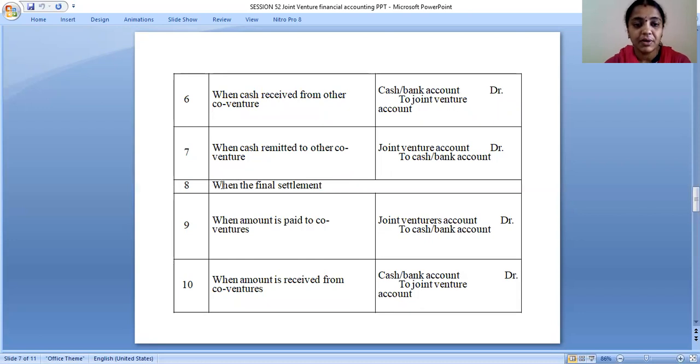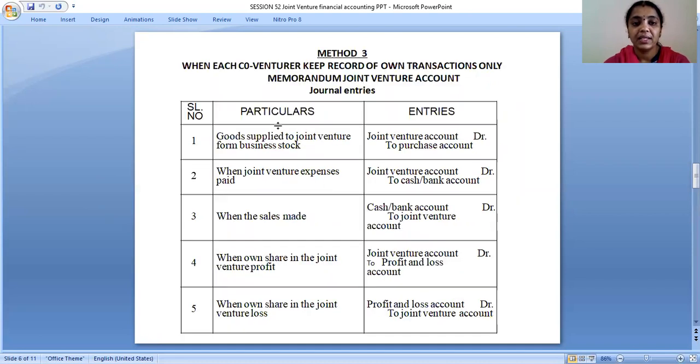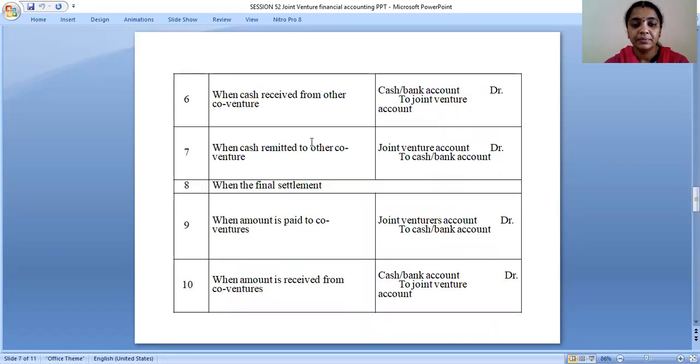And next it is for final settlement. When the final settlement is made, when the amount is paid to co-ventures, joint venture account debit to cash or bank account. When the amount is received from co-ventures, cash or bank account debit to joint venture account. So these are the journal entries we have to follow when each co-venturer keeps records of own transactions only.